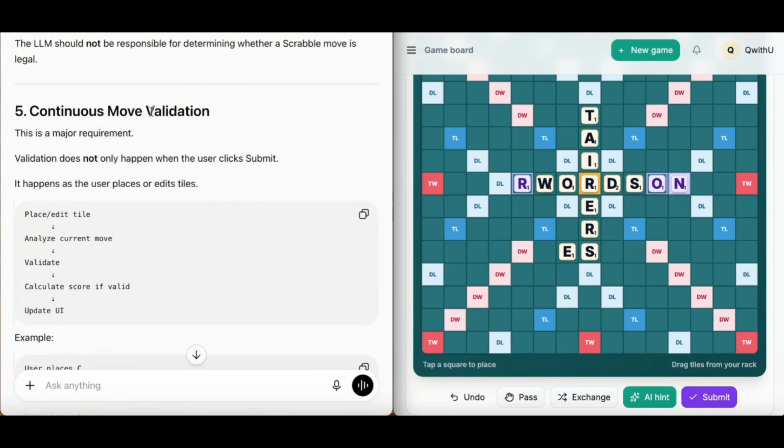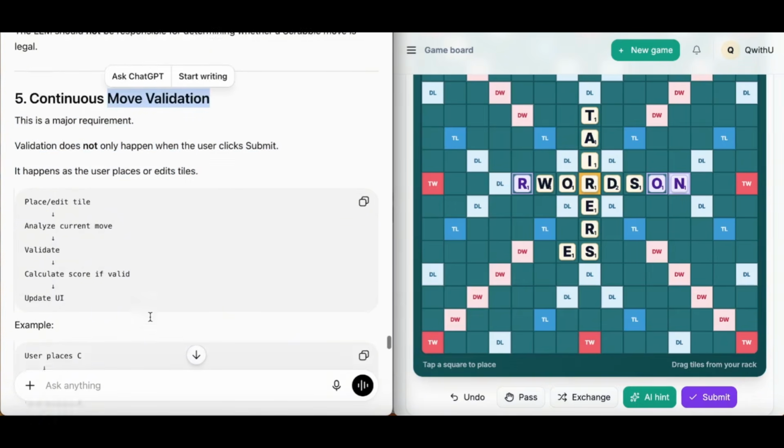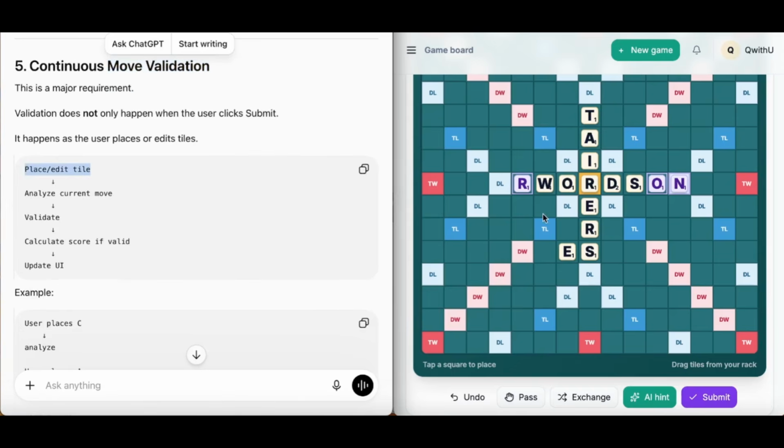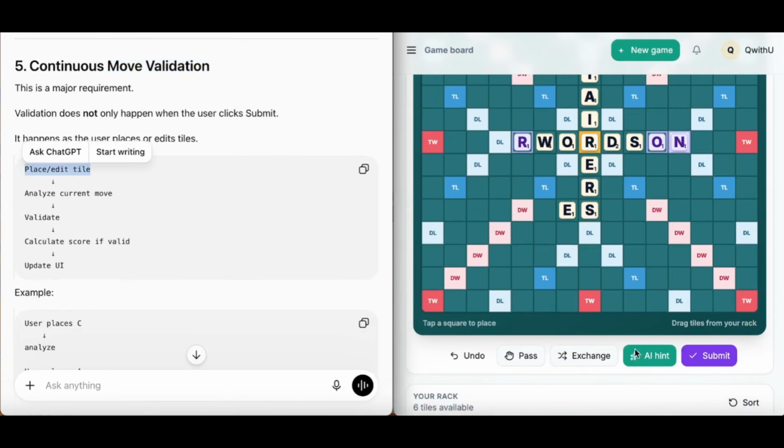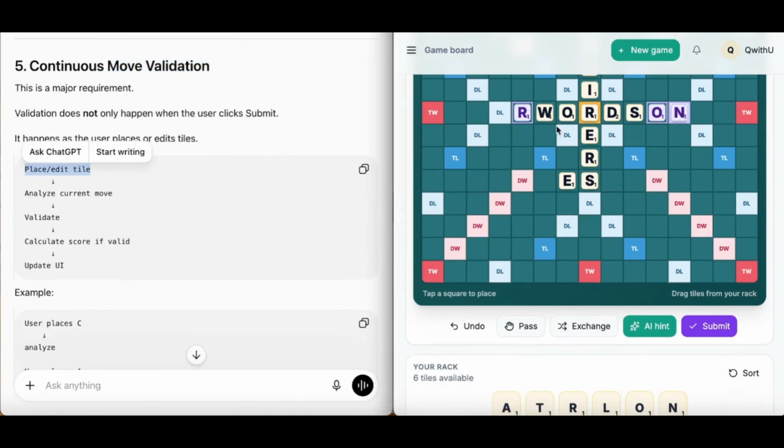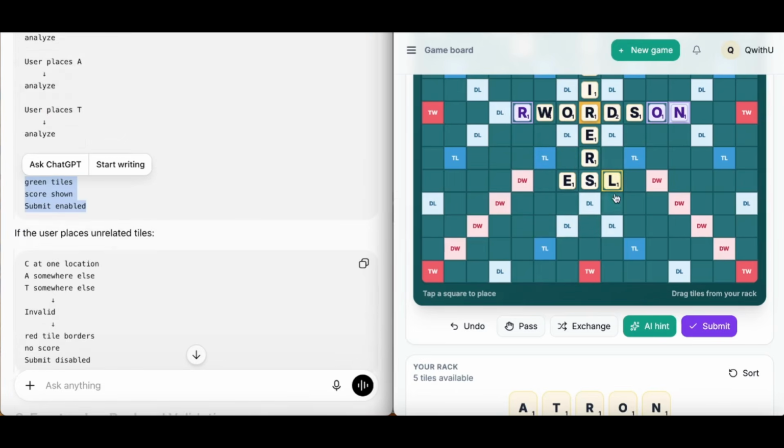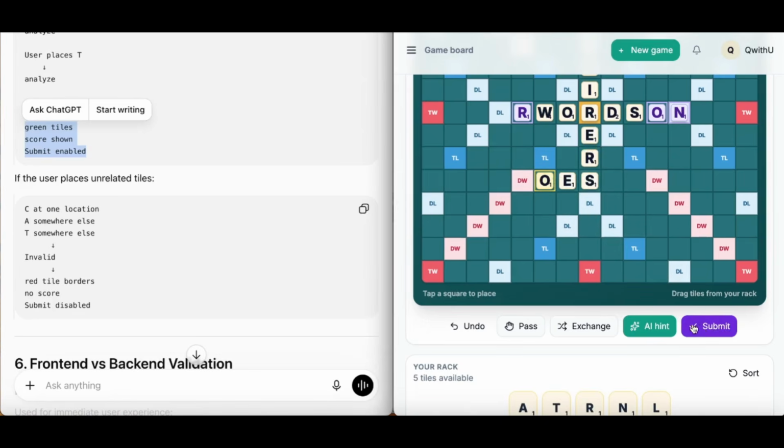The main feature is the move validation. So anytime a user places or edits a tile, for example, we're gonna place a tile, the backend must analyze the current board itself and determine if it's a valid move or not. If it's a valid move, it should show green, okay? And the submit button will be enabled. Else, if it's an invalid move, this must be red, and also the submit button must be disabled.